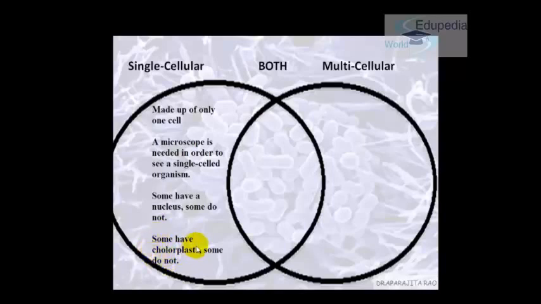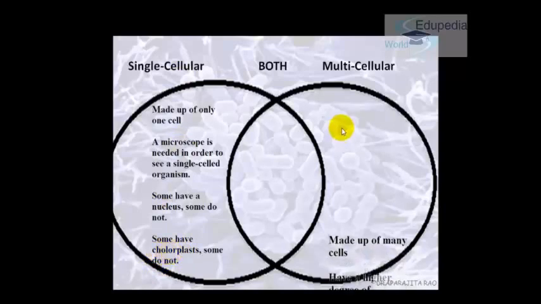Now what are chloroplasts? We did discuss it in one of the previous lectures. Chloroplasts are something which are found only in plant cells. They are organelles. And I did tell you, and I'll still tell you, that I'll teach you in detail in a later lecture. So how do some have chloroplasts and some do not? This point is trying to tell us that some single cellular or unicellular organisms are animals and some are plants by nature. Those which do not have chloroplasts are animals and those which do have chloroplasts are plants.